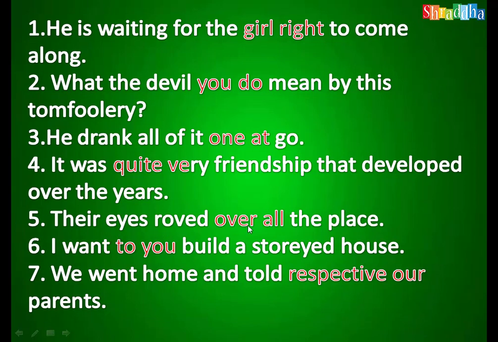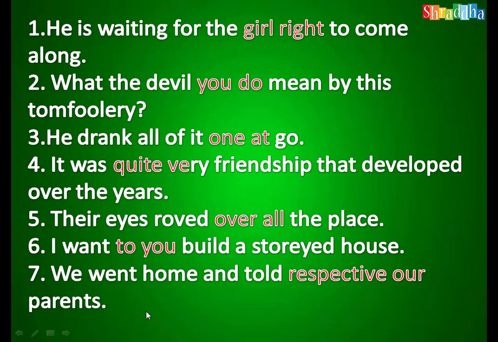Their eyes roved over all the place. Over all is the wrong order. All over the place. Their eyes roved all over the place. I want to you build a storage house. I want you to build a storage house is the correct one. You comes first, to in the second position. We went home and told respective our parents.